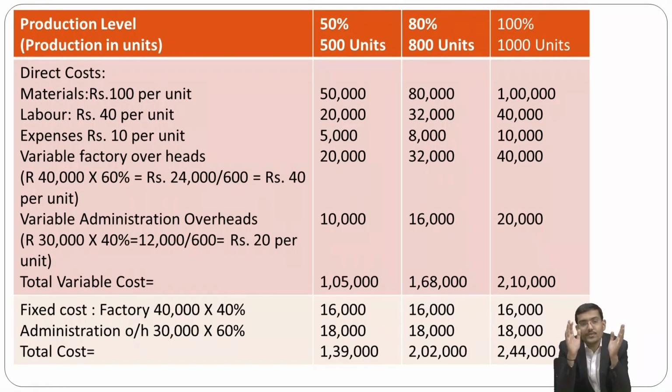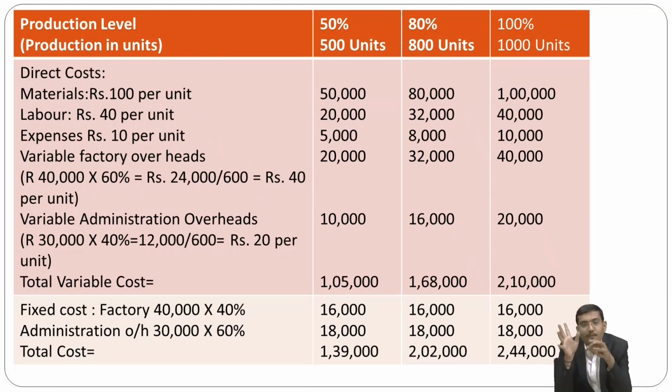Well, the total cost is defined as the direct cost, that is material, labor and expenses. Material at rupees 100, labor at rupees 40 and expenses at rupees 10.